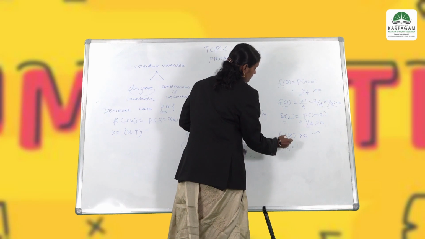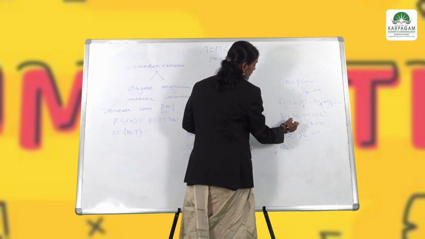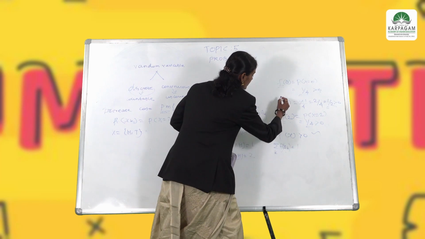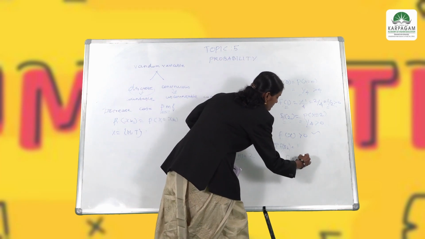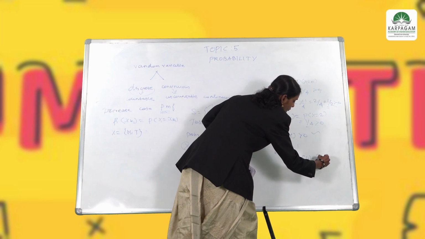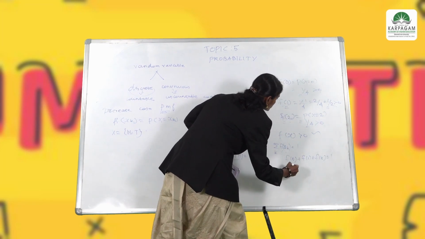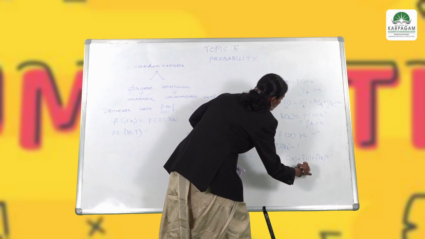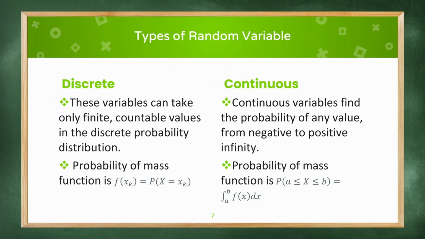It is the addition of f of 0, f of 1, f of 2, which should be equal to 1. f of 0 is 1 by 4, f of 1 is 1 by 2 and f of 2 is 1 by 4. Taking 4 as the LCM, we get 1 plus 2 plus 1, which is 4 by 4, that is equal to 1. Hence the discrete case satisfies the conditions f of x greater than 0 and summation of f of xk equal to 1. This is the example for the discrete case.